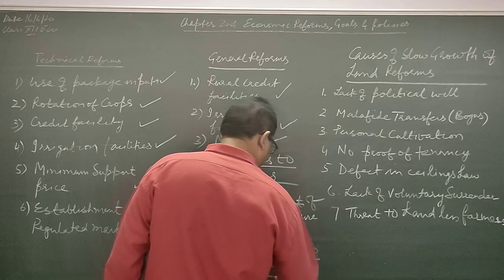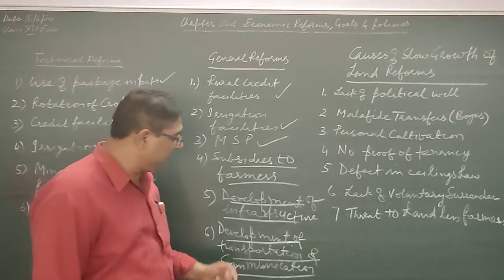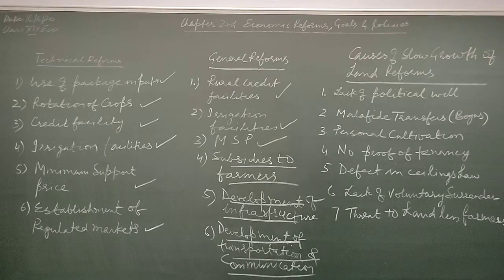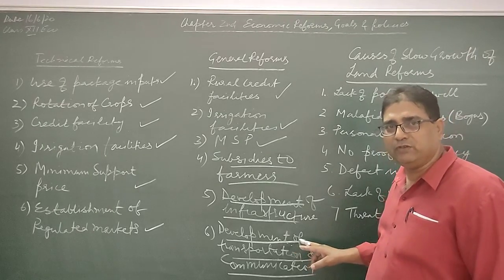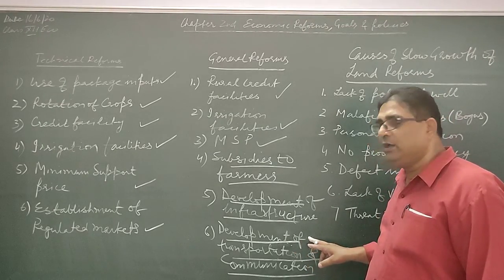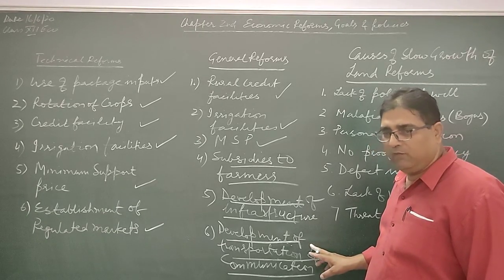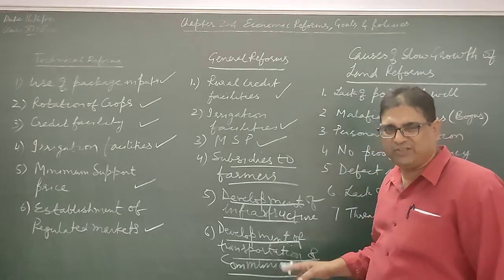Then we have development of transportation and communication. Development of transportation and communication means the network, each and every village should connect, my dear student, with cities, with proper transportation through the railways, through the waterway, through the roads. Through waterways or railways, we cannot connect every village. It is not possible.